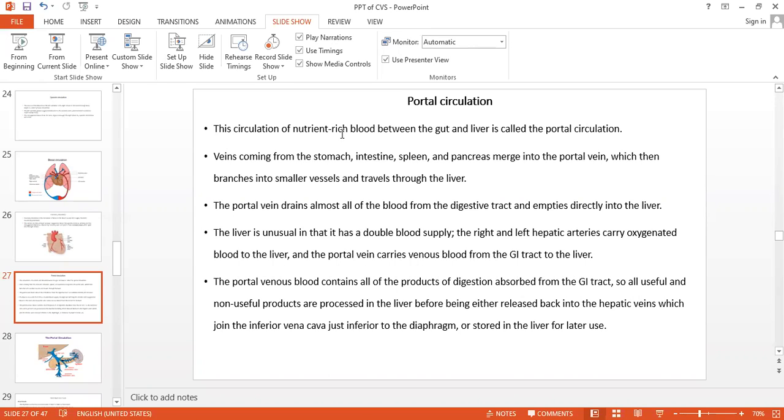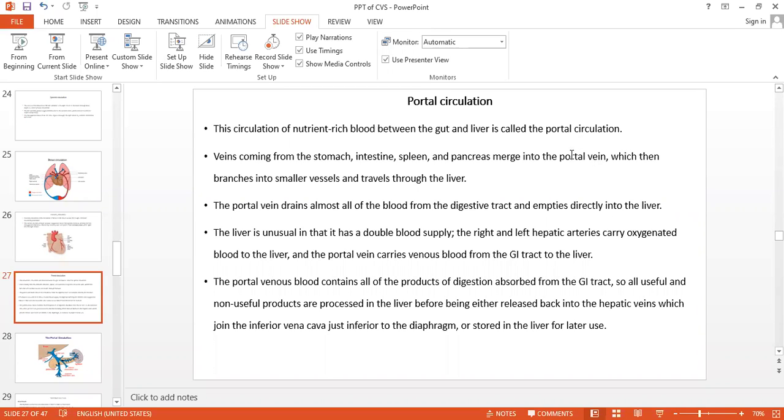This is the circulation of nutrient-rich blood between the gut, meaning the GI system, the gastrointestinal tract and related organs, and the liver. It is known as the portal circulation. Veins coming from the stomach, intestine, spleen, and pancreas merge into the portal vein.